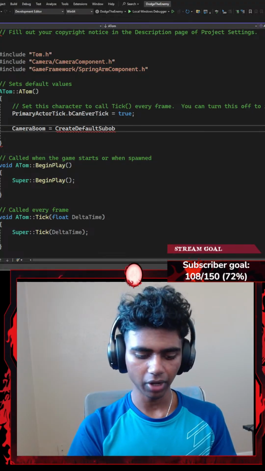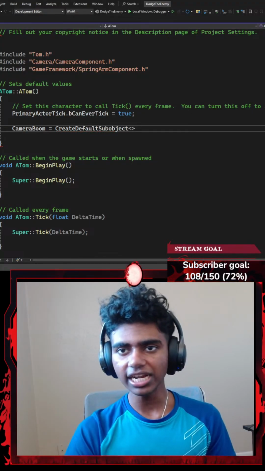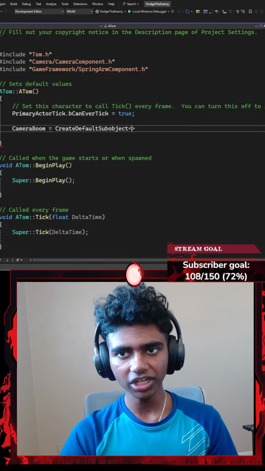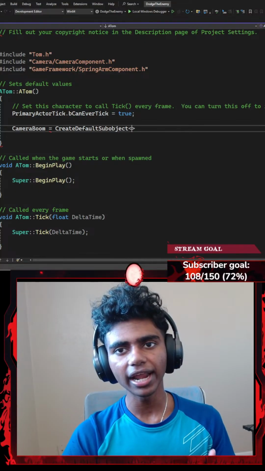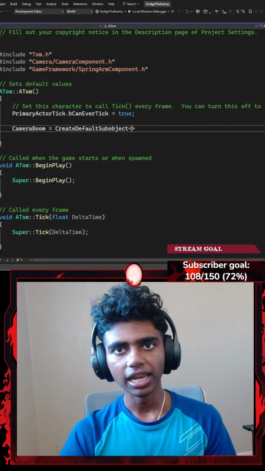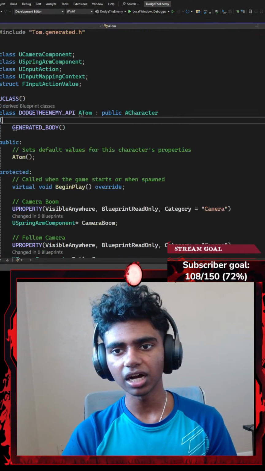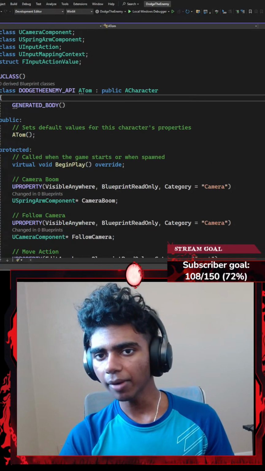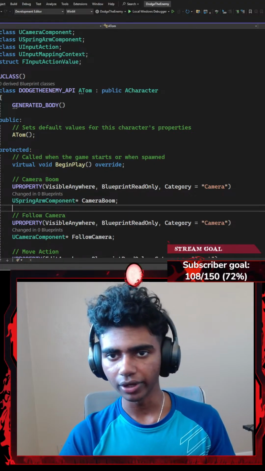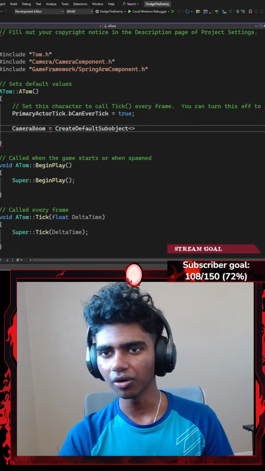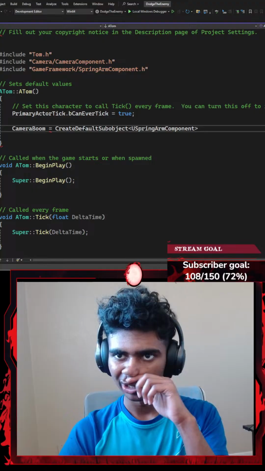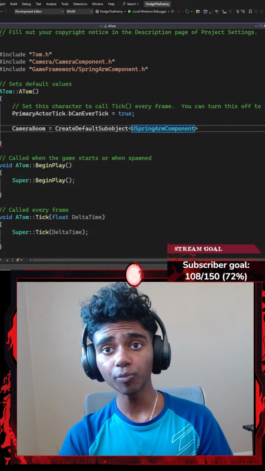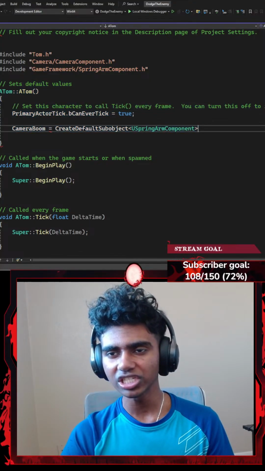I'm going to go with subobject as a template. The reason I know it's a template is because it has a pair of angle brackets here. Now inside my CreateDefaultSubobject, I'm going to add my Unreal keyword, I should say, because technically my U, okay, so it's CameraBoom, right? So my USpringArmComponent, I'm assuming that's like a keyword, I don't know. I'm going to paste that here. So I create a default subobject for my spring arm component inside of my Unreal Engine editor.